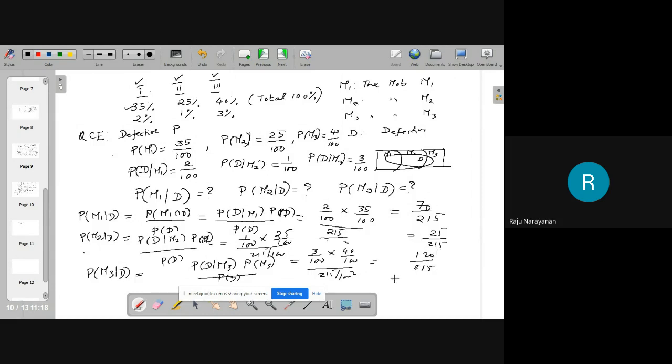You add these things, 70 plus 25, 95 plus 120, 215 by 215, that is one. No other possibilities. If it is defective, then it should be either from M1 or M2 or M3.